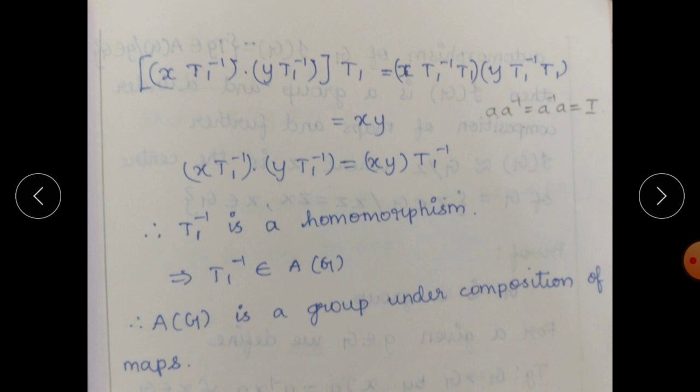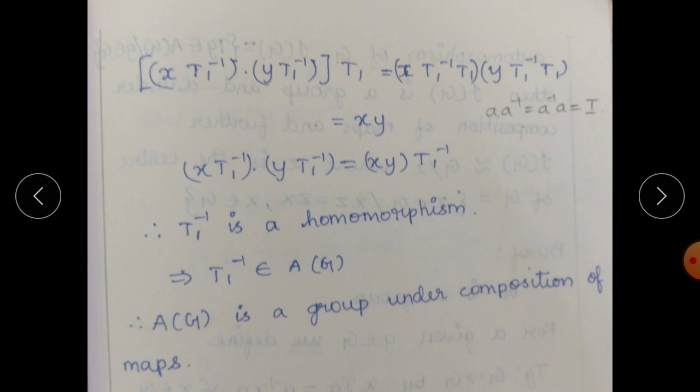So here in this statement, we are given only that G is a group. We have to show that A of G is a group under composition of maps. A of G is a group means it should satisfy the closure property, associative property, identity property and inverse property. For the closure property we take two elements from A of G, meaning T1 T2 also belongs to A of G. For that we have to show that any element belonging to A of G is a homomorphism, 1 to 1 and onto. The 1 to 1 and onto we can say directly, but we have to show that T1 T2 is a homomorphism. The associative property is similar to the closure property.